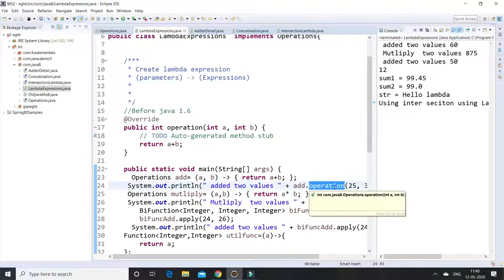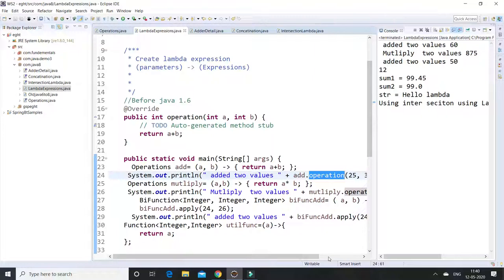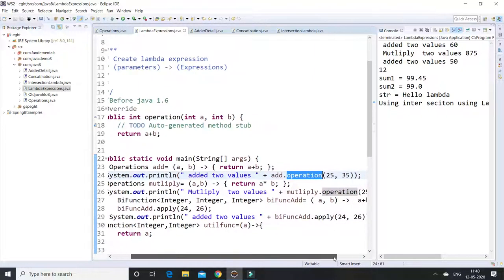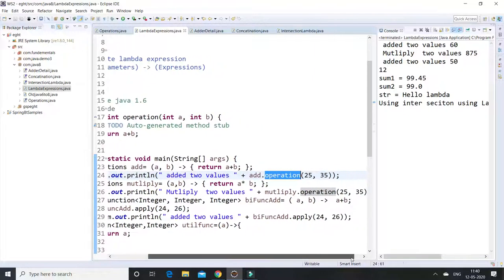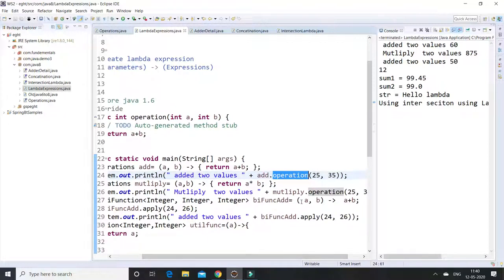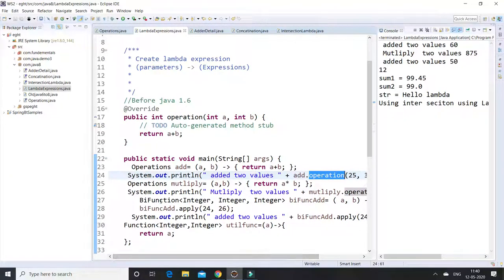I am not consuming any functional interface methods. I am just using the functional interfaces which are present in Java 1.8. So here also I am returning an addition operation, but I am using the functional interface present by default in the util package. This BiFunction interface takes two parameters, and this is the return type. So by BiFunction I am passing the object, function dot apply.